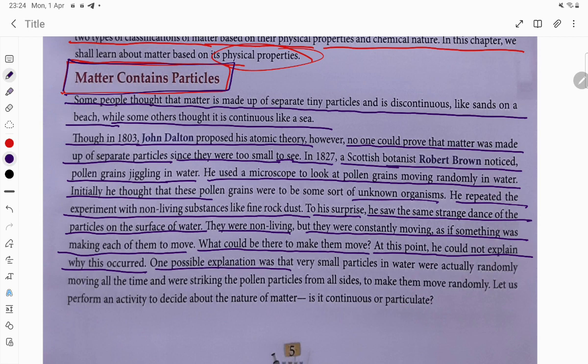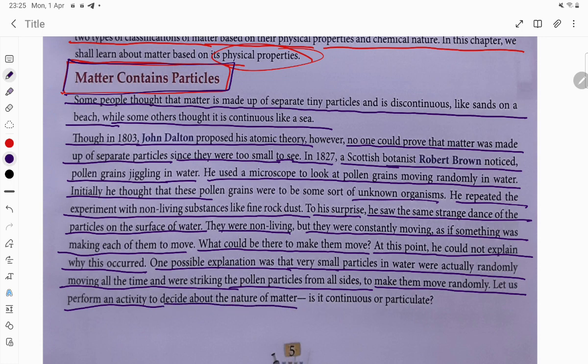One possible explanation was that very small particles in water were actually moving randomly all the time and were striking the pollen particles from all sides, making them move randomly. Let us perform an activity to decide the nature of matter: is it continuous or particulate?